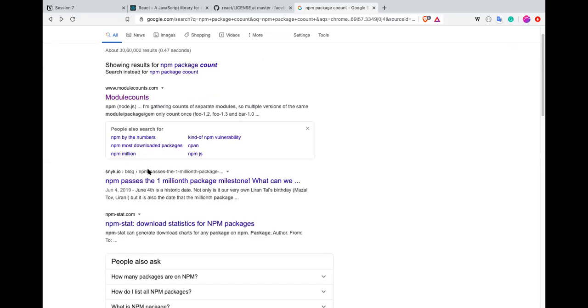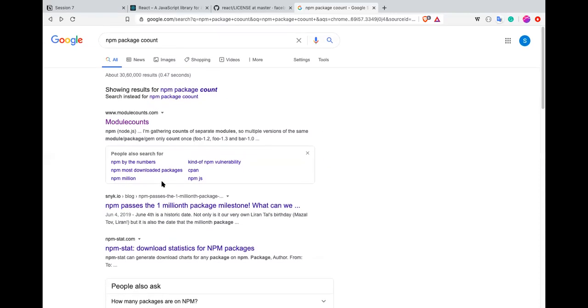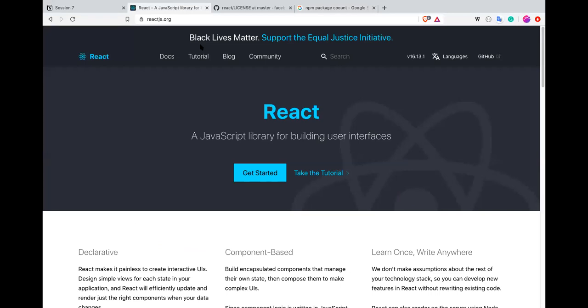The message says npm passes 1 million package milestone. That means Node has around 1 million libraries. Whatever you want to build in Node, it is already there, already built by somebody as a module. All you have to do is package them together. React uses the same thing. It leverages Node and npm, and you can build most things using React for the front end. That is the beauty of this.